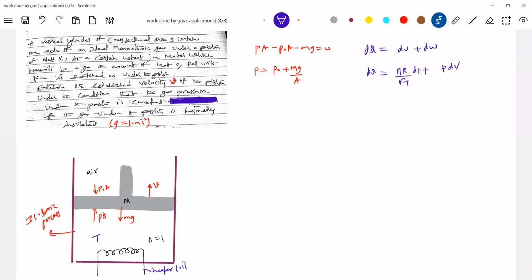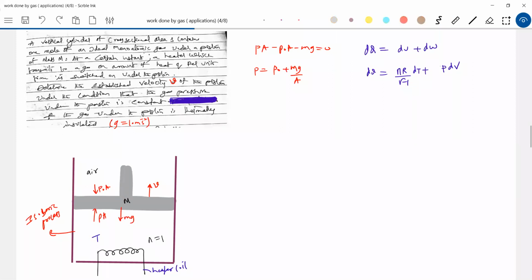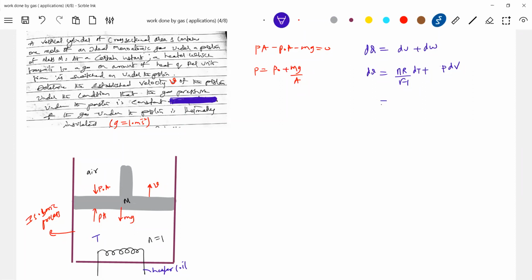A part of the heat is utilized to increase the internal energy of the gas, and the remaining is the work done by the gas. This is what he's asking: to get that velocity V. How can I bring in the velocity of the piston? That's what I'm trying to do here. Next part: nR over gamma minus 1 dT.